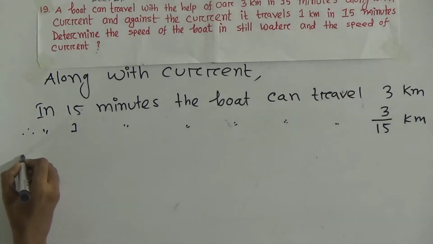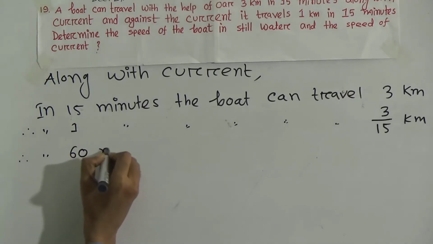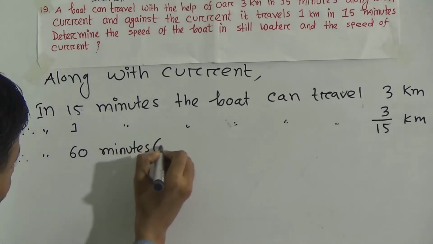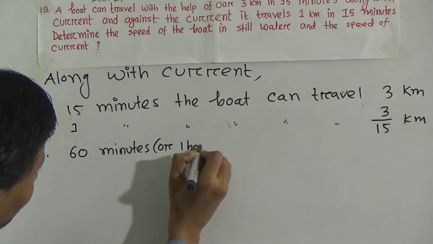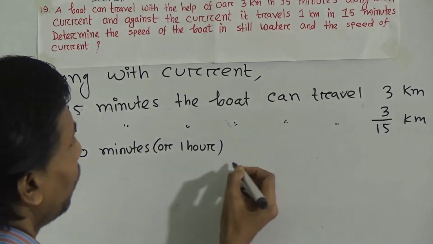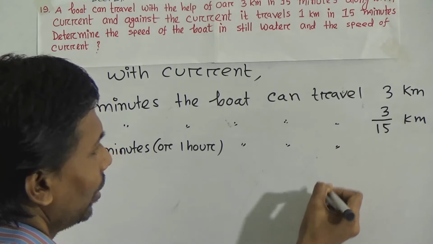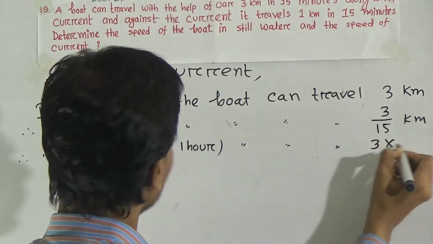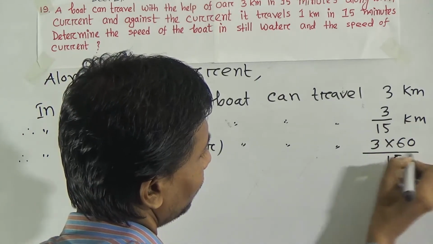Therefore in 60 minutes, or 1 hour, the boat can travel more kilometer, that means 3 into 60 divided by 15.